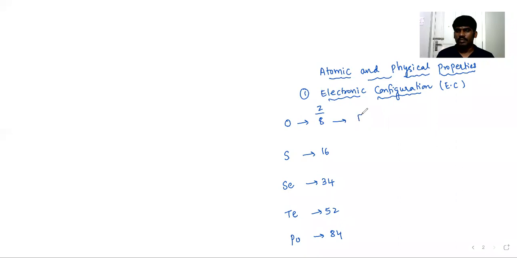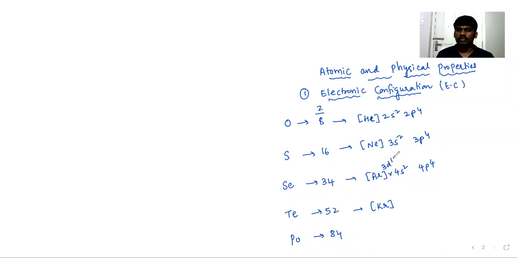Electronic configuration, if you observe it: helium 2s2, 2p4. Next, neon 3s2, 3p4. Next, argon 4s2, 4p4. Next, krypton: here you will get 3d10, 4s2, 4p4, and for the next, krypton 4d10, 5s2, 5p4.